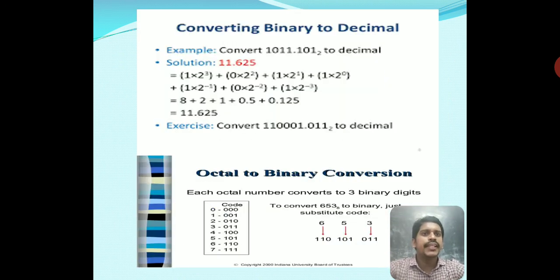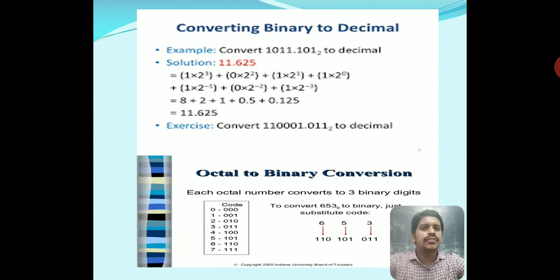Next, converting binary to decimal. Look at the example: convert 1011.101 base 2 to a decimal number. The base of the binary number system is 2, so we convert in terms of 2 power 3, 2 power 2, 2 power 1 and 2 power 0, because there are only 4 digits in the integer part.